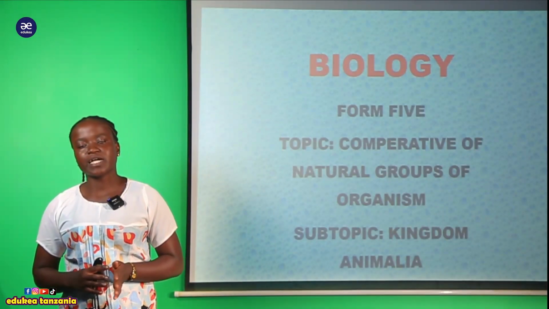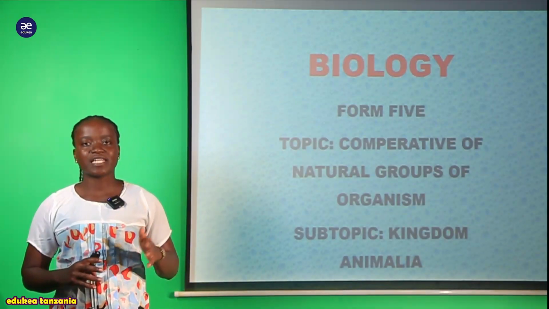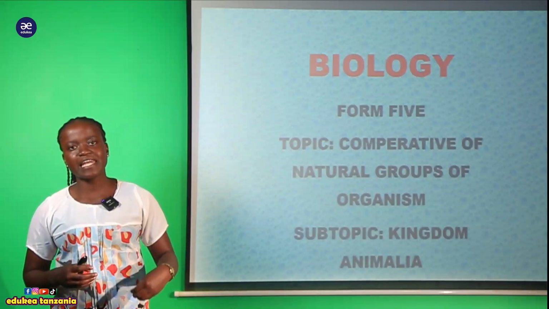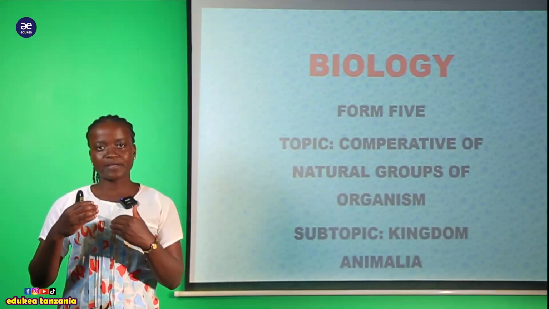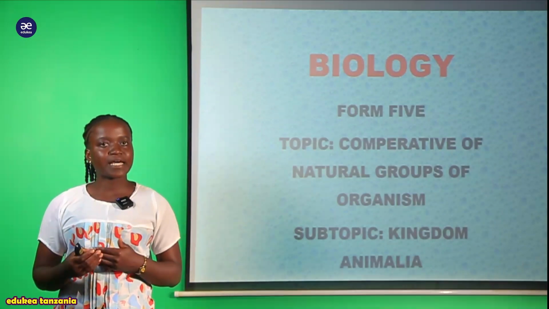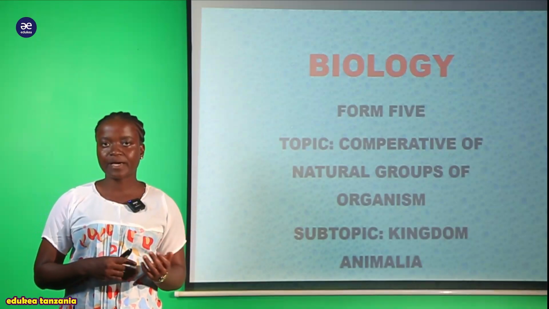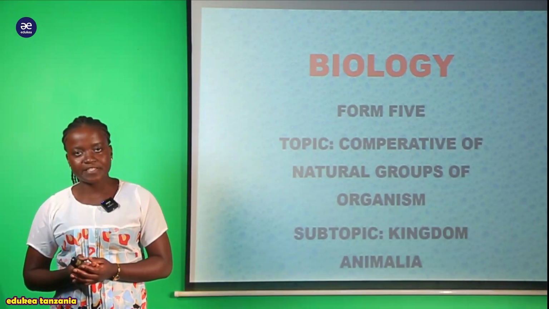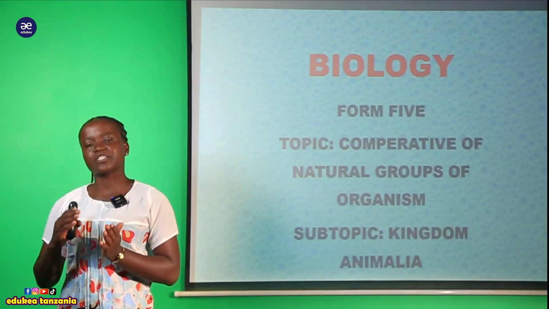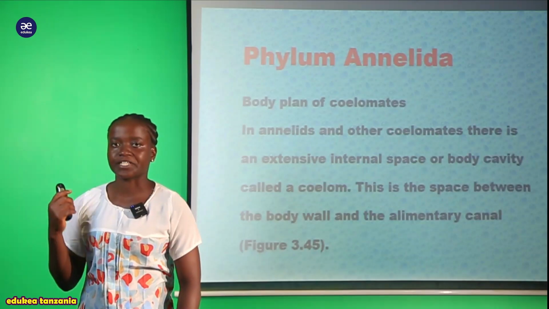And here, my student, we can recall where we ended in the last session. In the last session, we were talking about the phylum Annelida. So we have seen a little bit of introduction of this organism, and also we looked at the general characteristics of the phylum Annelida. In today's session we are going to look at the first characteristic of Annelida. We said this organism is coelomate.